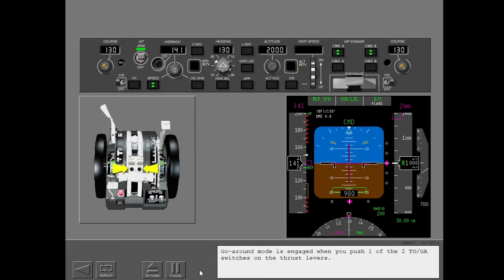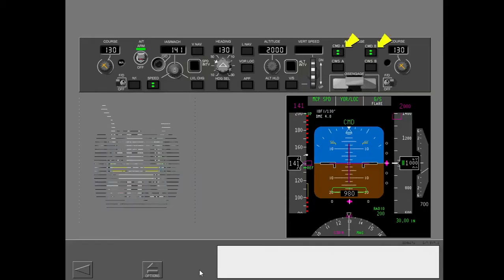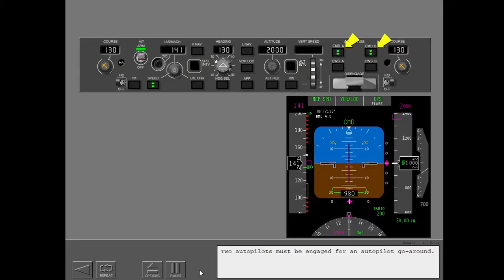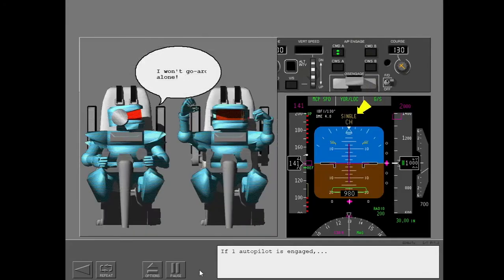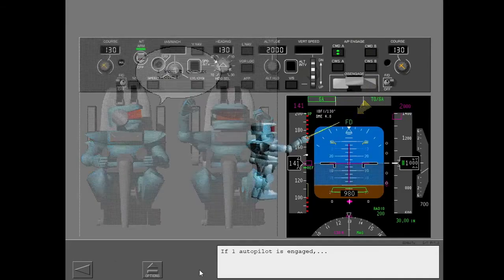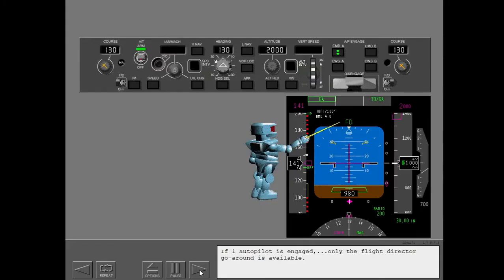Go-around mode is engaged when you push one of the two toga switches on the thrust levers. Two autopilots must be engaged for an autopilot go-around. If one autopilot is engaged, only the flight director go-around is available.